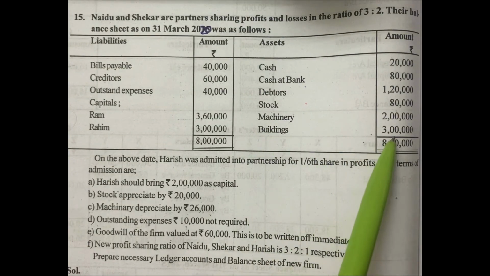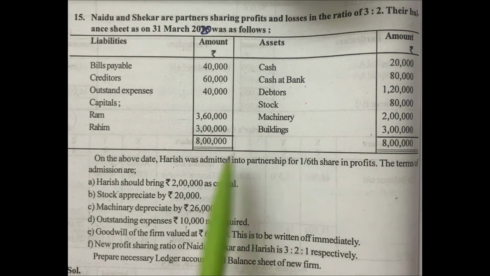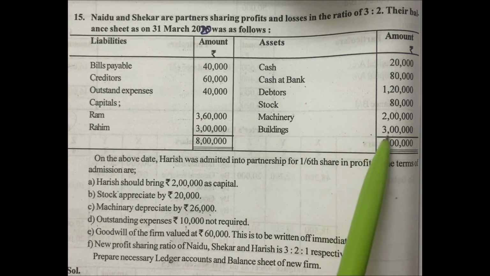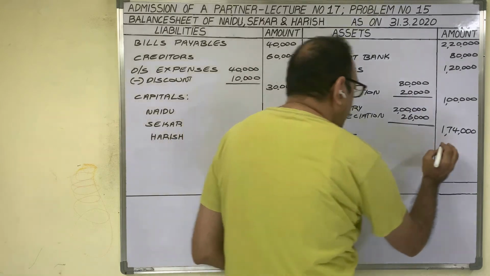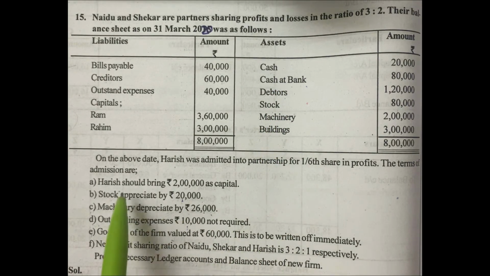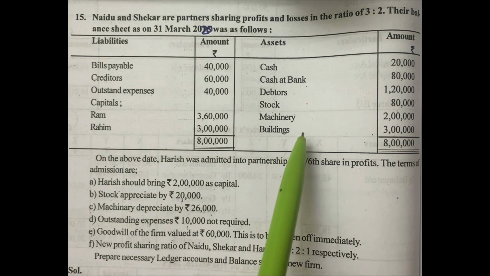Next, building 3 lakh rupees. Related to the building, there is no additional information, so no adjustment is given in the question. In the new balance sheet also, as building we should show the same amount, 3 lakh rupees. From the old balance sheet we have taken all the assets. In the additional information also there are no extra assets. So all amounts related to the new balance sheet are taken.